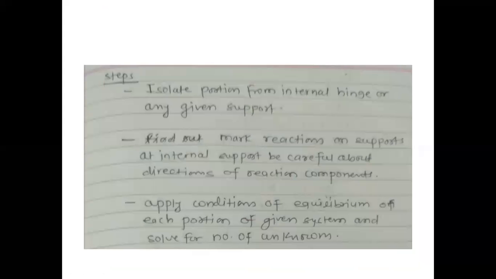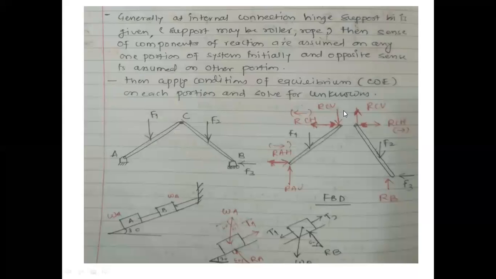How are we going to solve this kind of problems then? There are three steps. Isolate portion from the internal hinge or any given support. Mark reactions on support at internal support. Be careful about the directions of reaction components. See here, this was the internal portion. Be careful about these directions.